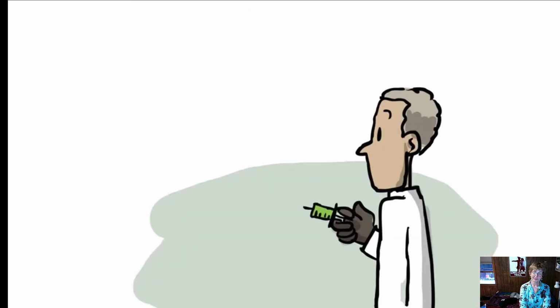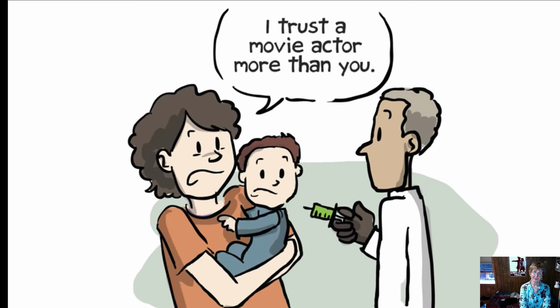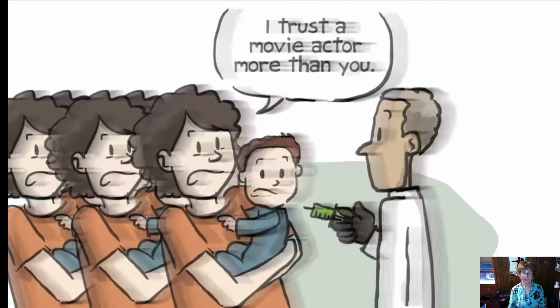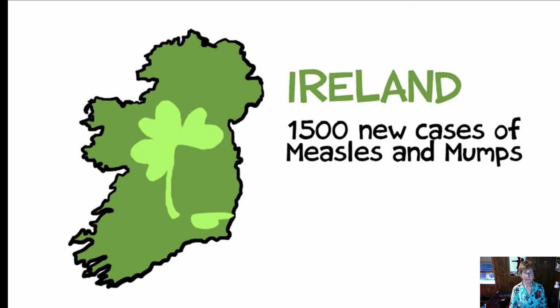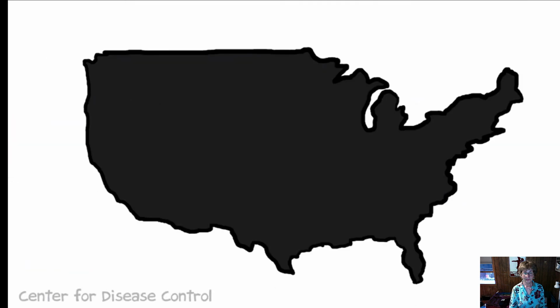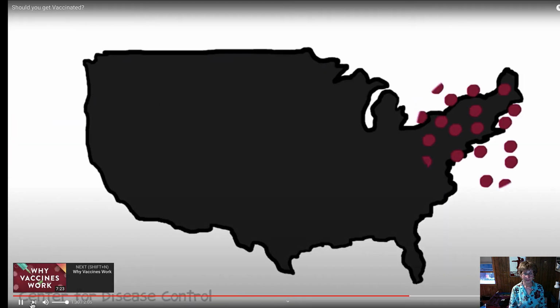Yet the actions of celebrities and the media can have a lasting effect. More than half of Americans still suspect there's a link between vaccines and autism. Call it a case of herd mentality. The consequences can be serious. In Ireland, vaccinations dropped about 30%, resulting in 1,500 new cases of measles and mumps, including 3 deaths. And in the US, states with lowered vaccination rates are currently experiencing